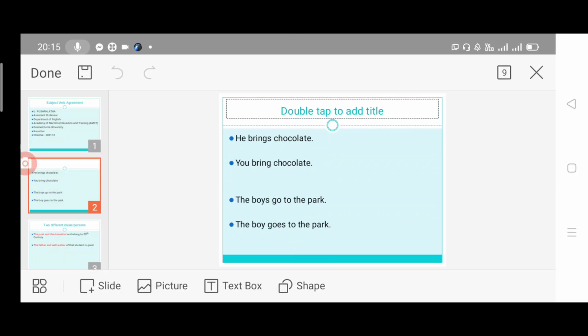Let's see another one. The boys go to the park. The boys, plural, so we are using only the verb. The boys go to the park. Next sentence, the boy. Here there is not boys but boy. The boy, only one boy. So we have to use verb plus s. The boy goes to the park. Got it? The boy goes to the park.